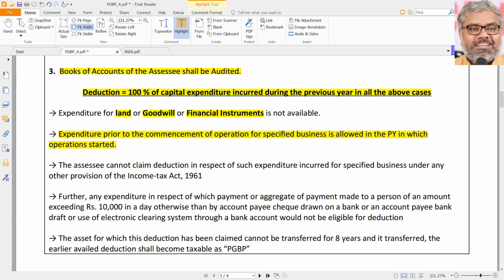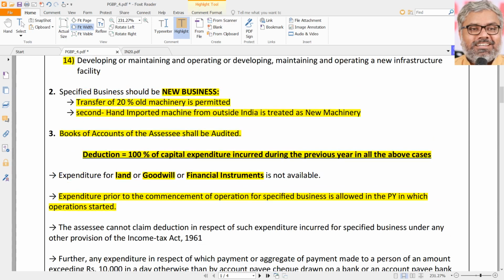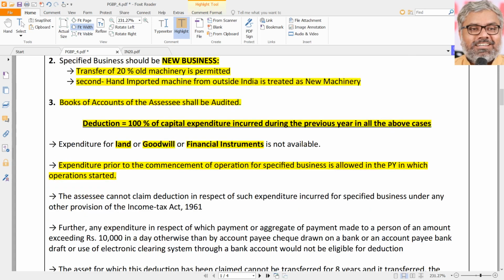No mention of 3 years is there. How many years back? Prior to the commencement of the specified business, if any expenditure is made, that shall be allowed as deduction in the previous year in which such operations have started. That is also another important point. Of course, practically there will not be that much time period, but technical differences we have to identify.